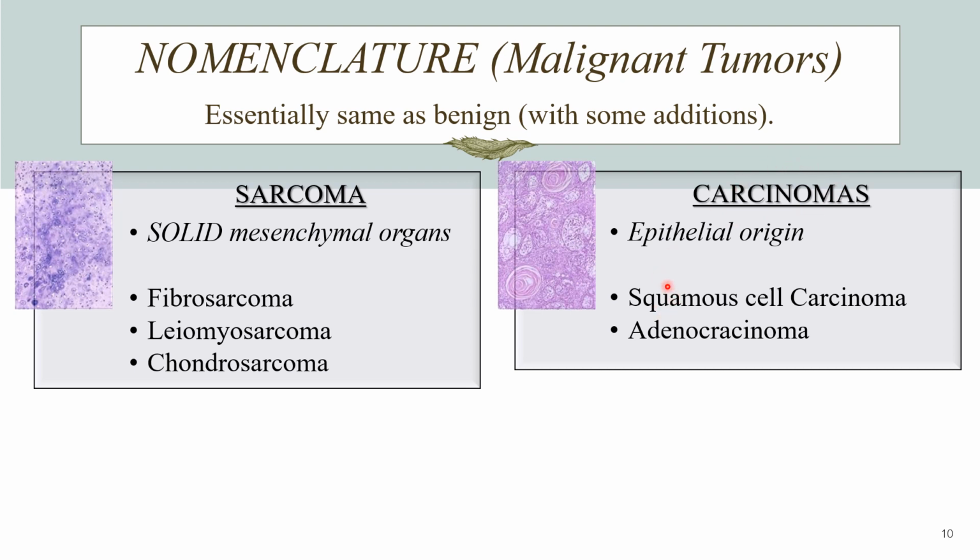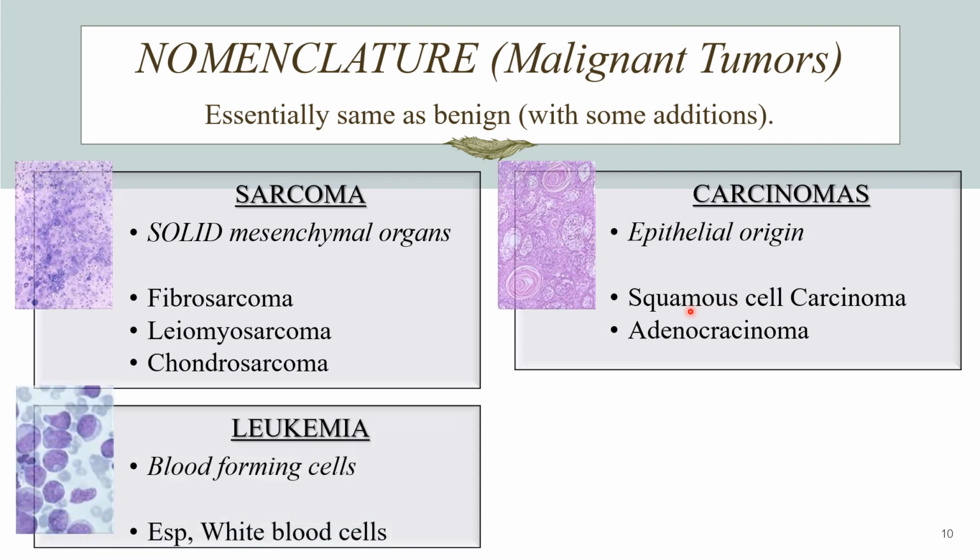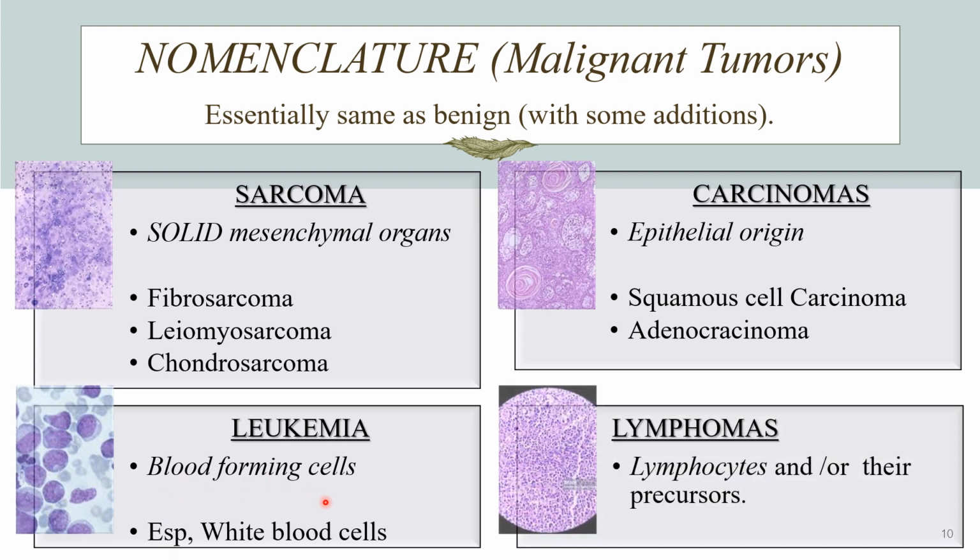When the tumor is arising from epithelial origin, we use the term carcinoma. For example, if the tumor is arising from the squamous epithelium, it is known as squamous cell carcinoma. If it is arising from the glandular epithelium, it is called adenocarcinoma. You use the term leukemias when the tumor is arising from blood forming cells, especially the white blood cells. And we use the term lymphomas when the tumor arises from lymphoid cells or lymphocytes and their precursors.